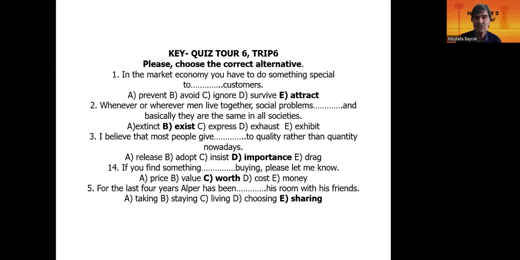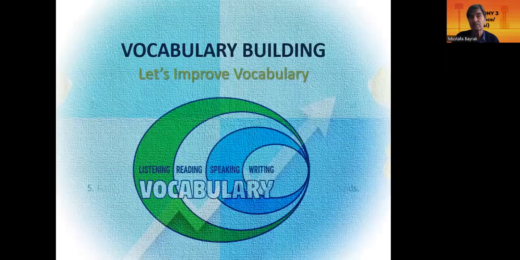5. For the last 4 years, Alper has been sharing his room with his friends. Has been sharing. Continuity. For the last 4 years, Alper has been sharing his room with his friends. Period and continuity.